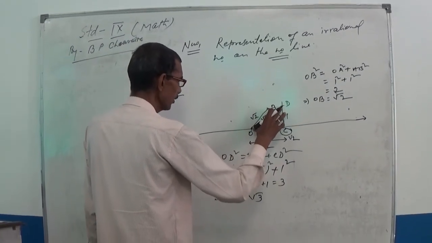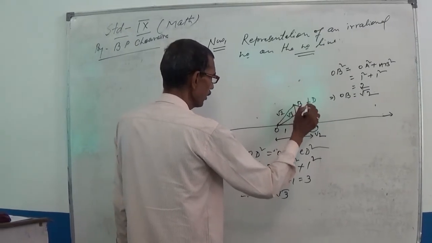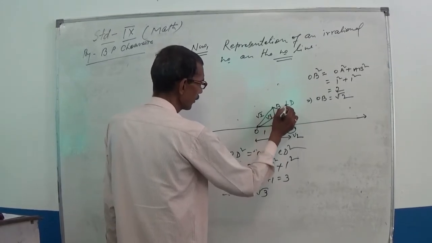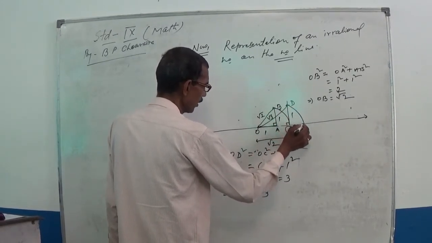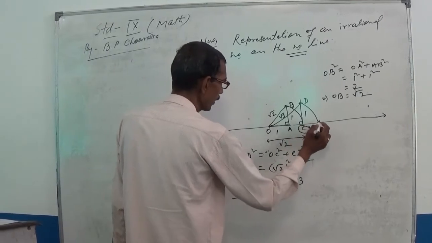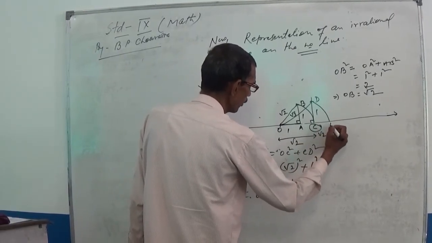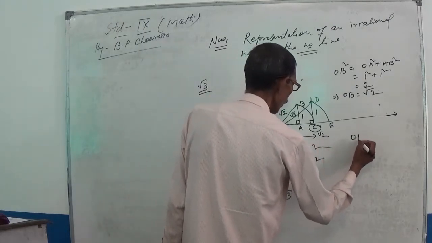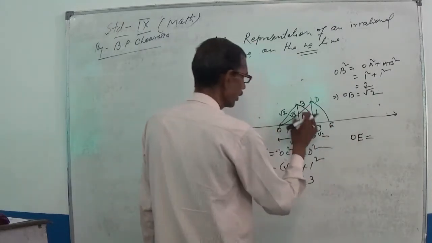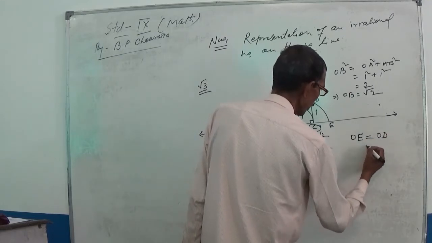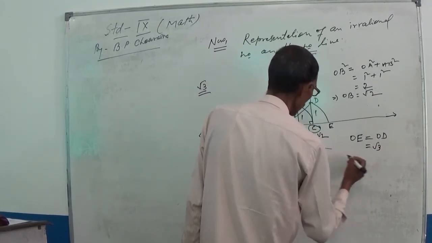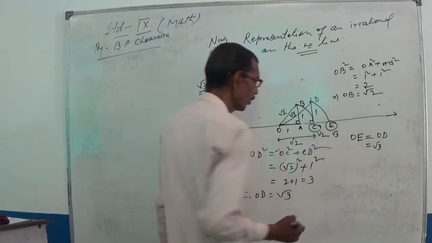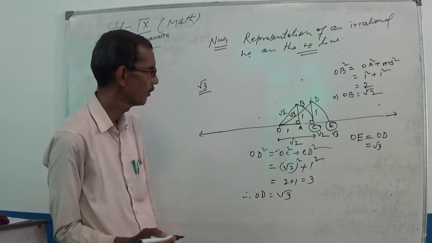Using a similar process, taking O as center and OD as radius, you can get, suppose, OE. Here clearly OE is equal to OD, and OD is equal to root 3. So point E represents root 3 on the number line.